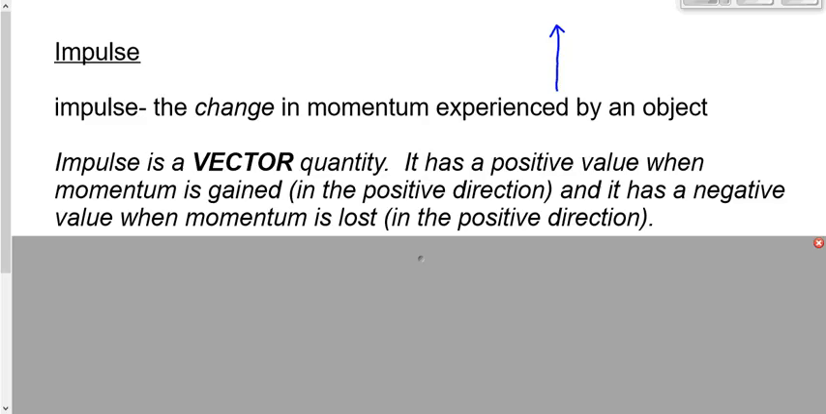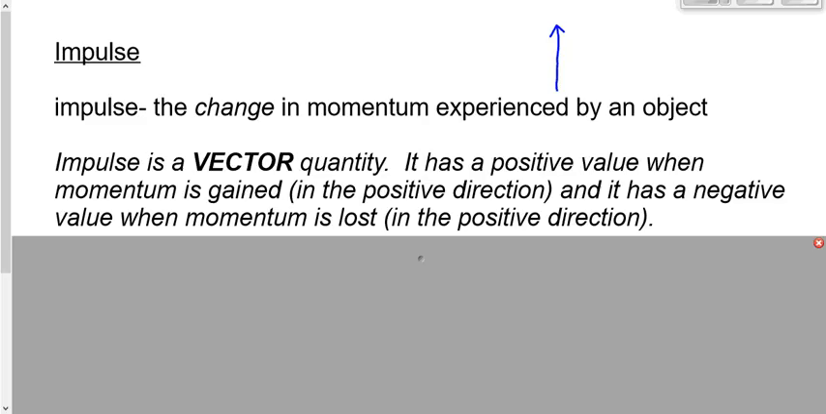If it is moving to the north, but it's slowing down, it's losing momentum, then we would say its change in momentum, even though it's moving to the north, its change in momentum would be to the south. Does that make sense? So we'd make that a negative value.